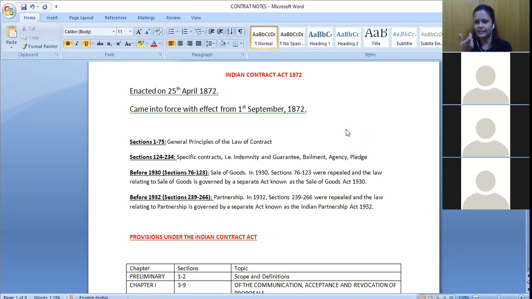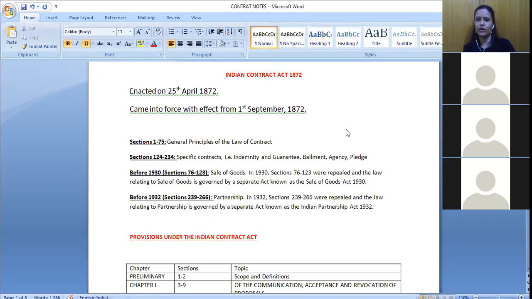When I know this specific purpose, based on the purpose, I can classify that contract, right? So whatever specific types of contracts are mentioned under it, it is divided based on the purpose of entering into the contract. What is the main purpose that these two parties have entered into this particular contract? And depending on that only, we would classify it.